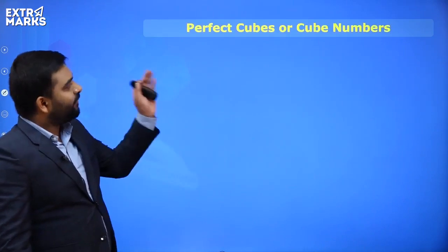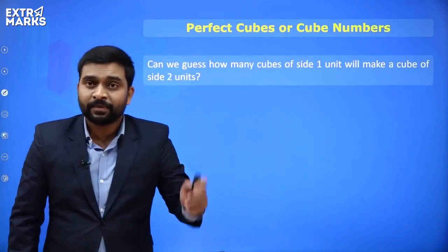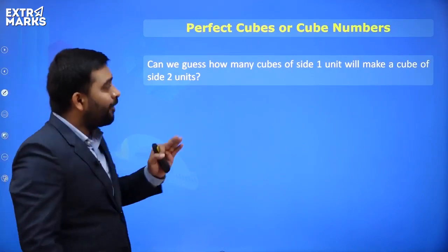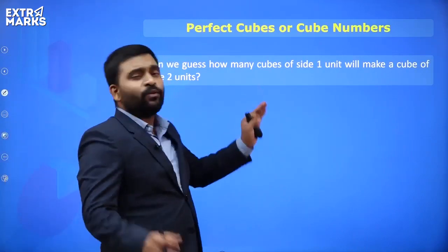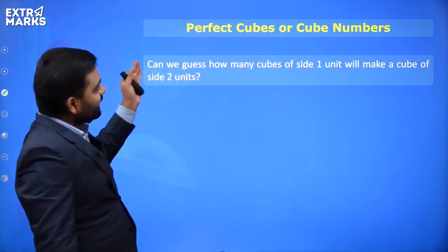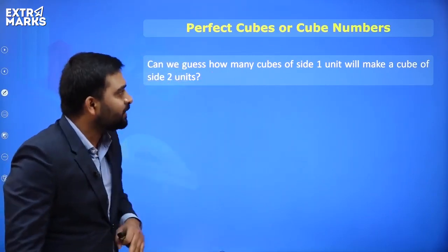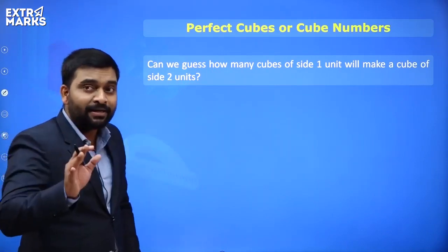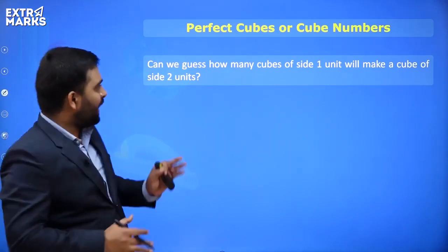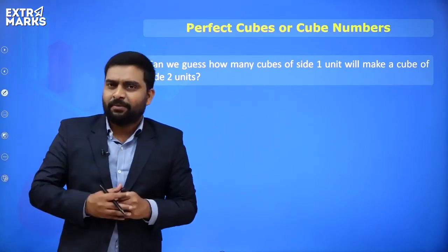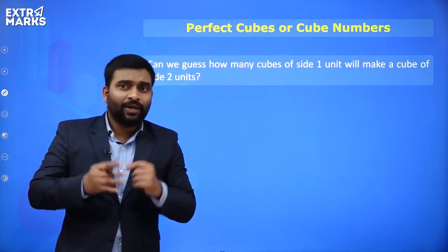Now, perfect cubes or cube numbers. Can we guess how many cubes of 1 unit? It can be 1 centimeter, 1 meter, and so on. So how many cubes of 1 centimeter unit will make a cube of 2 units? Now we have a cube of 1 centimeter.